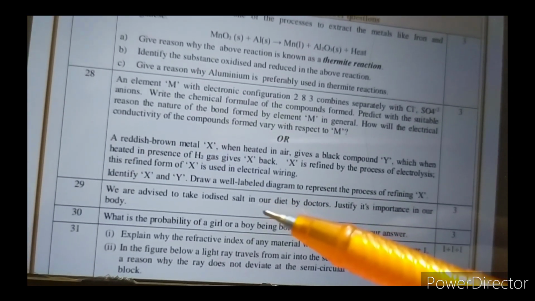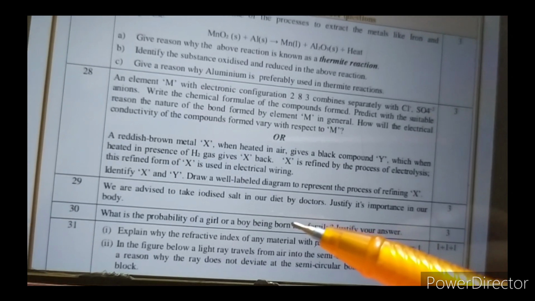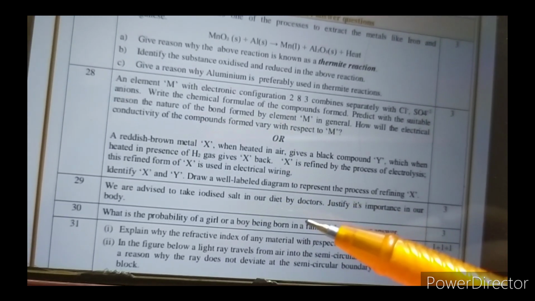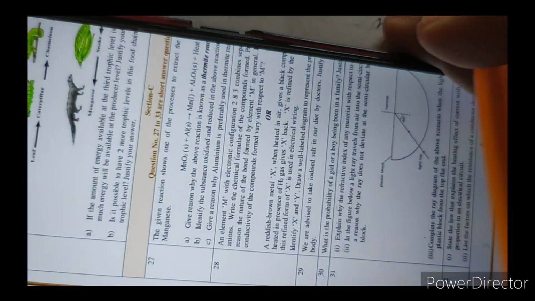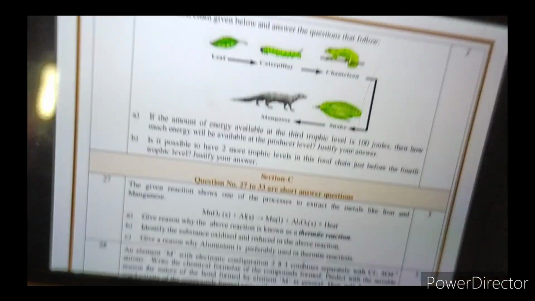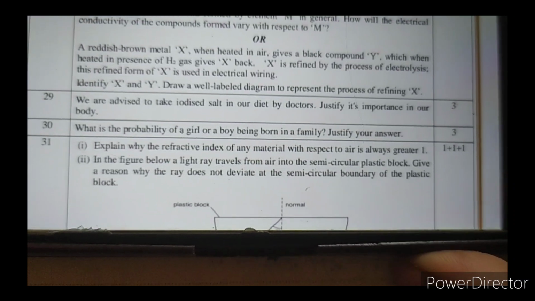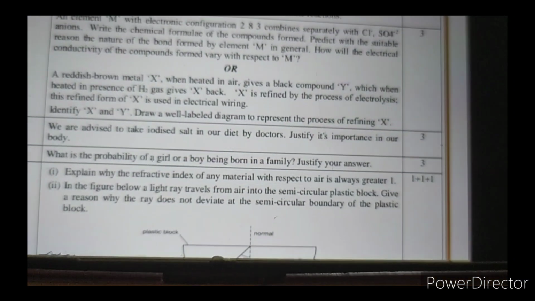So iodine, because it helps in the formation of thyroxine hormone, which in turn regulates the metabolism of carbohydrate, protein and fat in our body, therefore it is advised to take iodized salt in our diet. Next is, what is the probability of a girl or a boy child being born in a family?